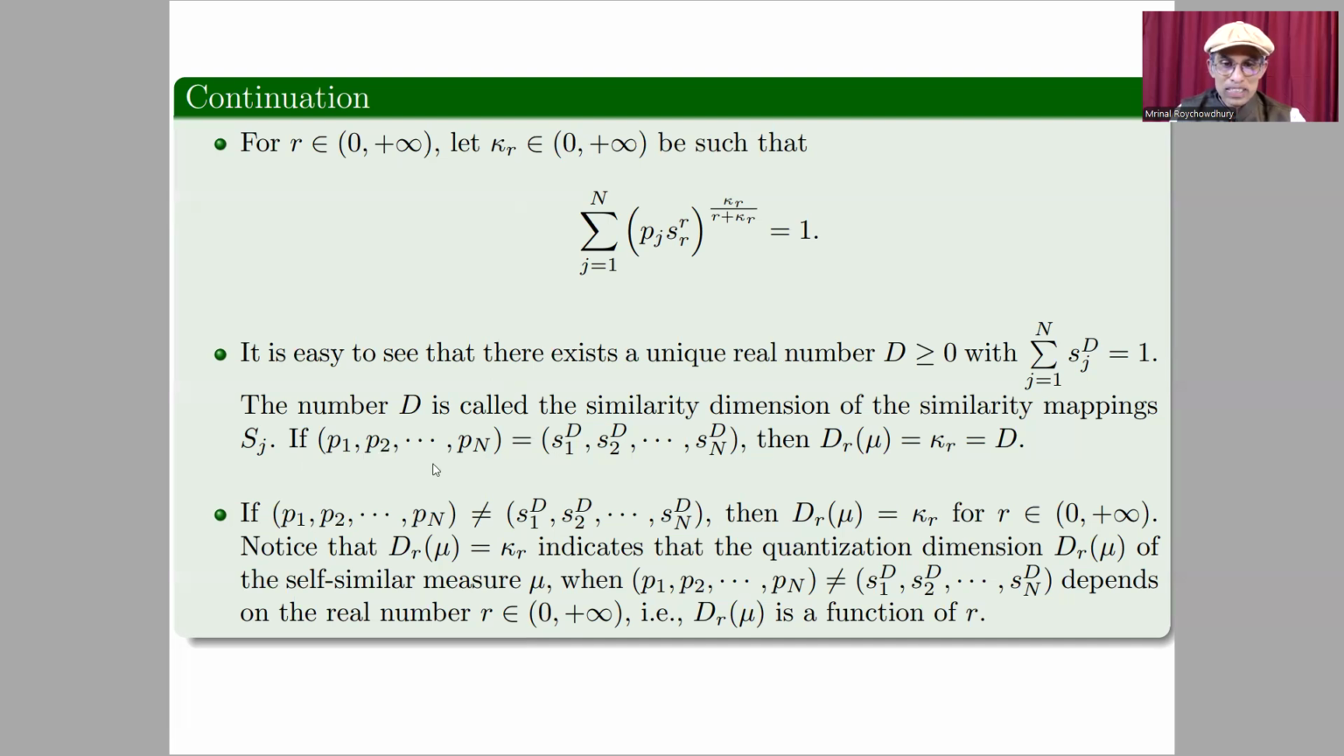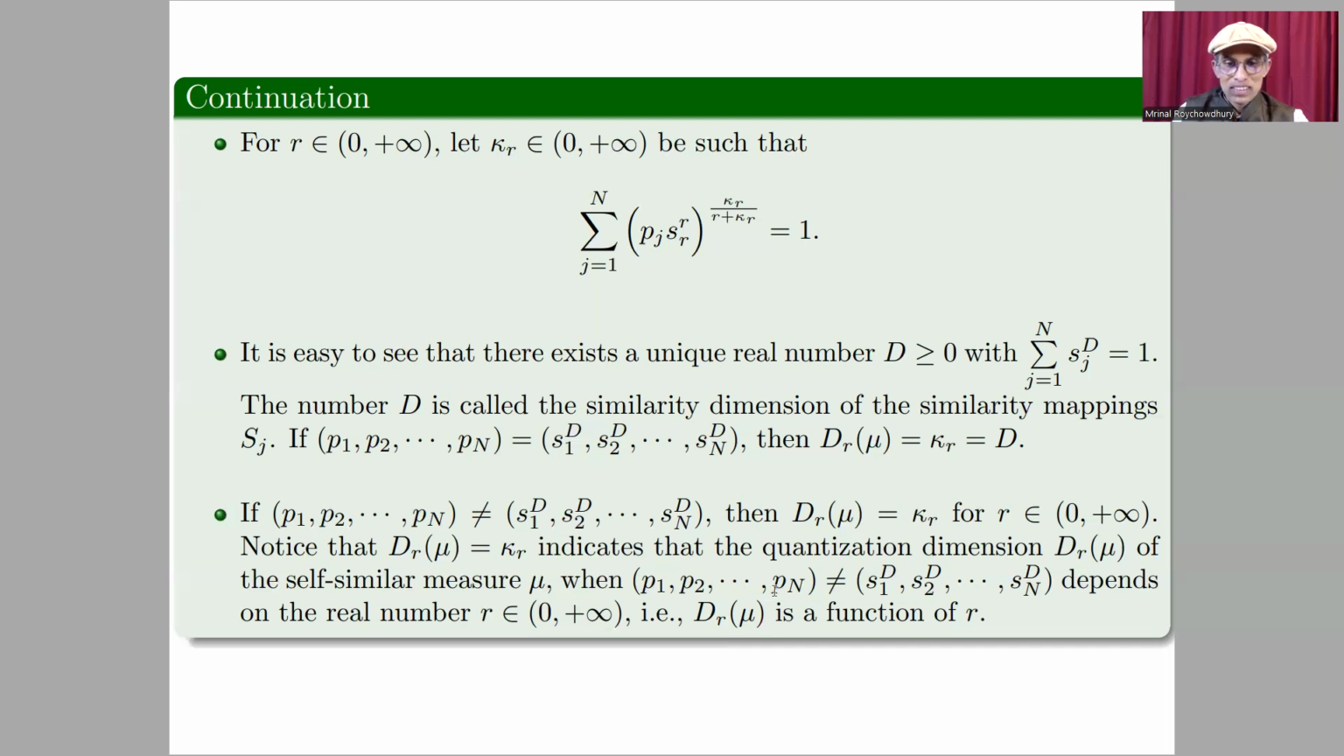And if the probability vector is equal to this, then dr mu equal to kappa R equal to D. That means the quantization dimension of the measure mu does not depend on this R. But when the probability vector is not equal to this vector, where D is the similarity dimension, then dr mu equal to kappa R for R belongs to 0, plus infinity. And see that this R means this R that occurs in this relationship.